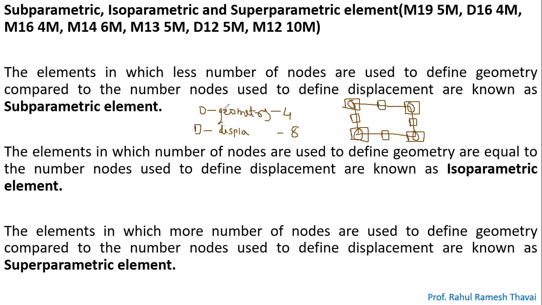See, if you talk about these circles, they are 4, and 4 is less than 8. What is the meaning of 4 being less than 8? The number of circles is less than the number of squares. And circles are the nodes which are used to define the geometry. So the circles which are defining the geometry are fewer as compared to the squares which are defining the displacements.